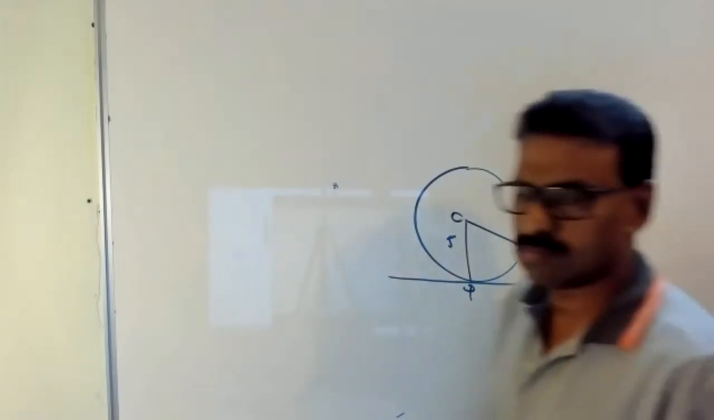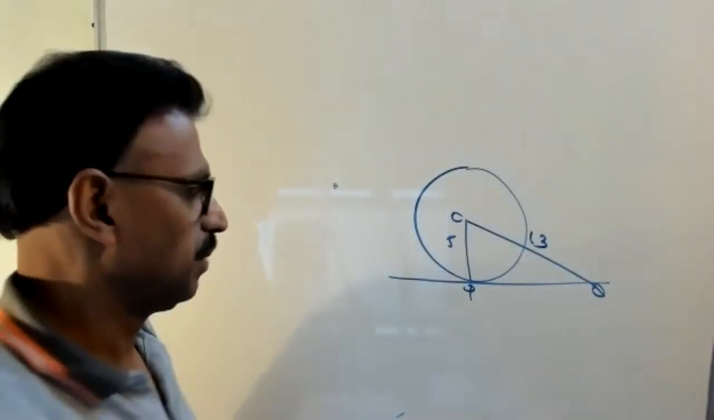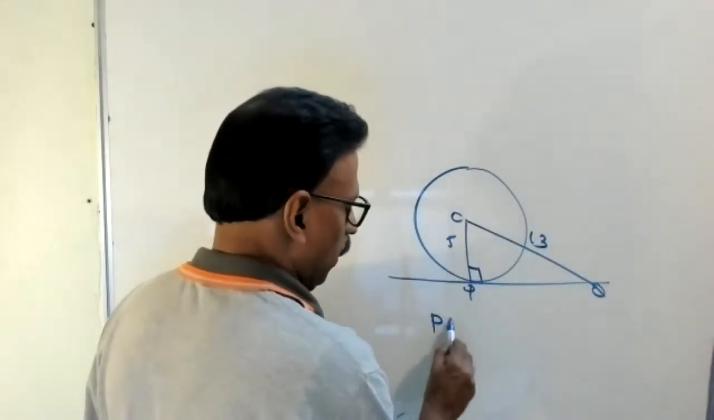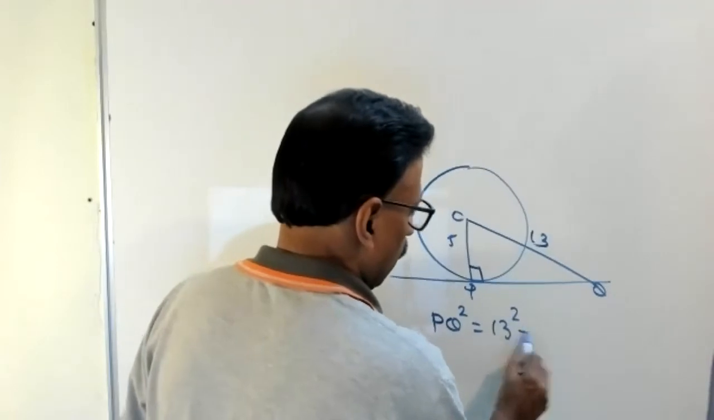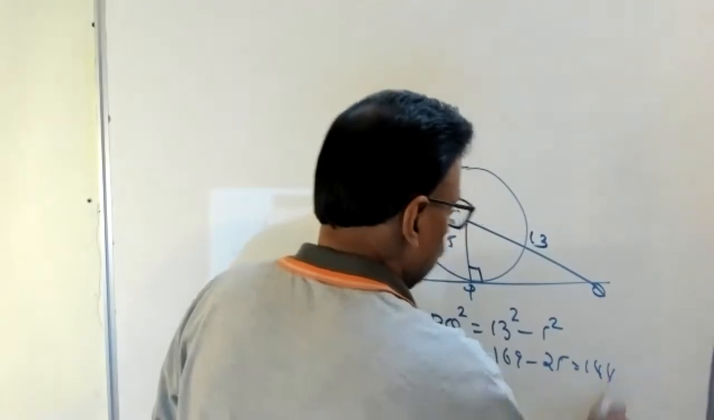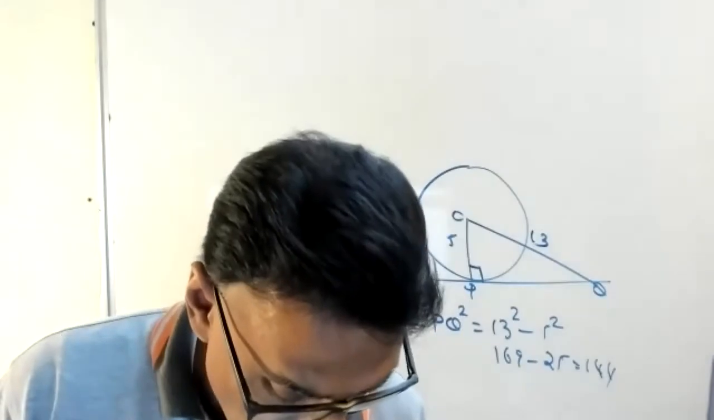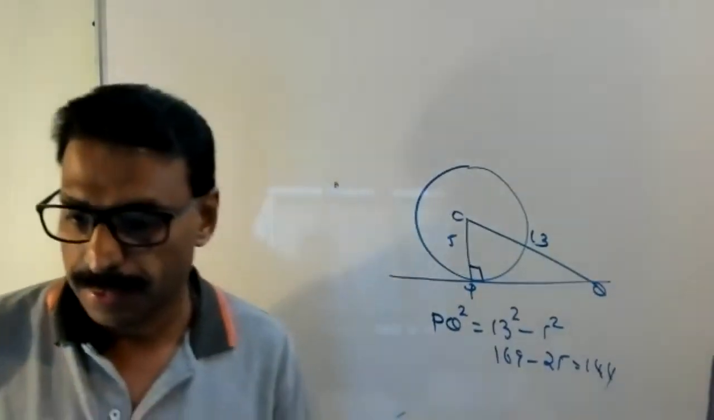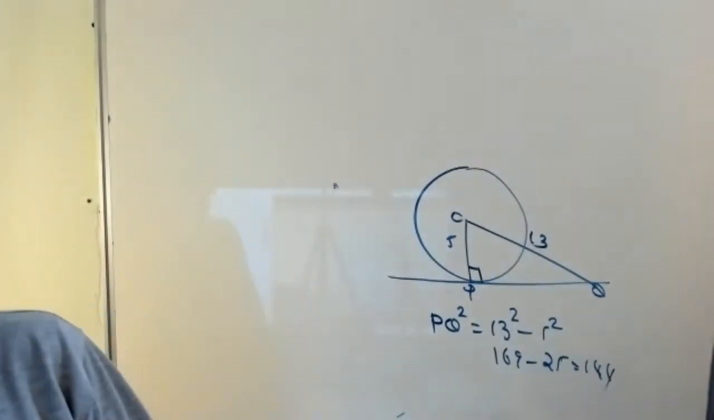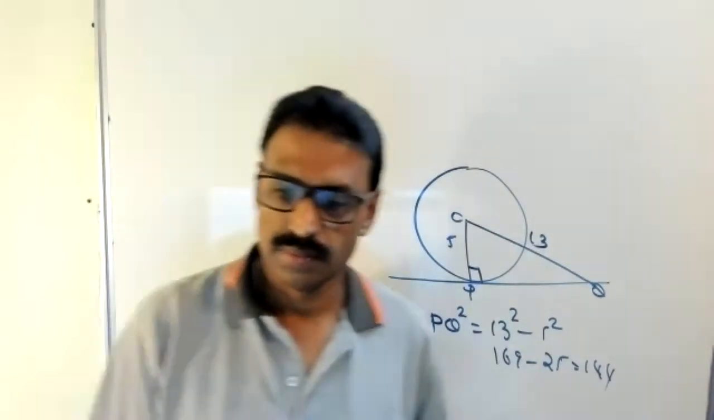What did you get? What's the answer? It is 12 centimeters, right? This angle is 90, so PQ square equal to 13 square minus 5 square, 169 minus 25 equal to 144. Then PQ equal to 12. So next one. Clear, no? Is it okay? I'll wait.